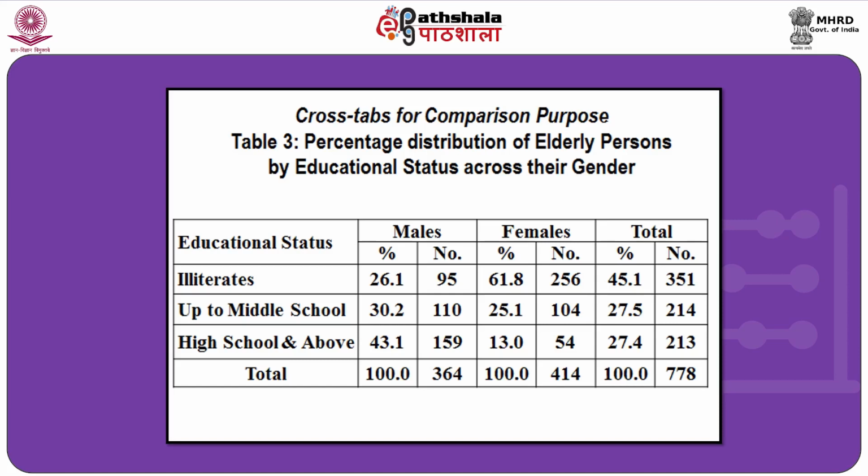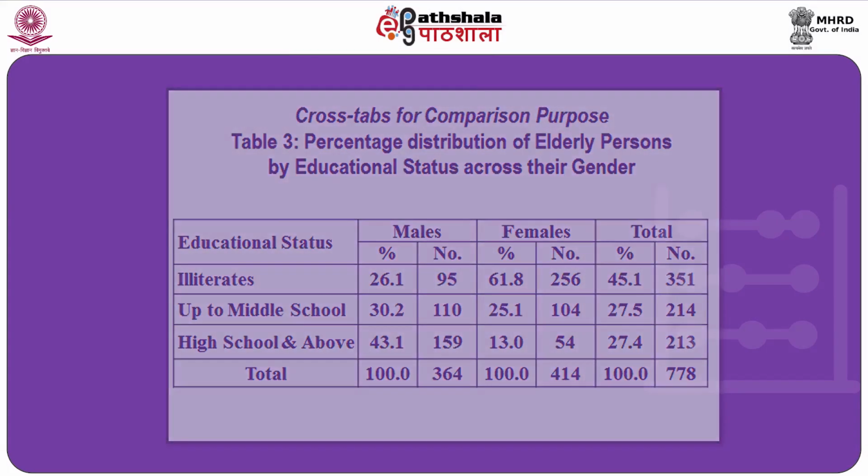The percentages are column wise, therefore one can interpret how many males are illiterate compared to how many females are illiterate, how many are middle school among males compared to females, like that I can interpret. This sort of facility is available in most of the software nowadays developed for cross tabulation.